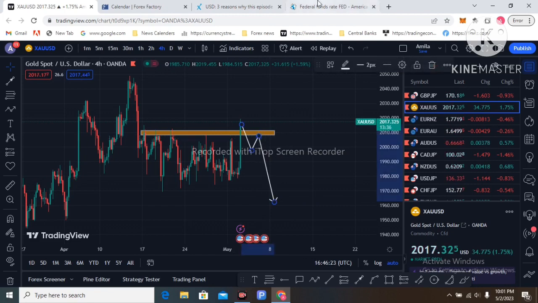That's my second trade idea with the Fed's interest rate release.